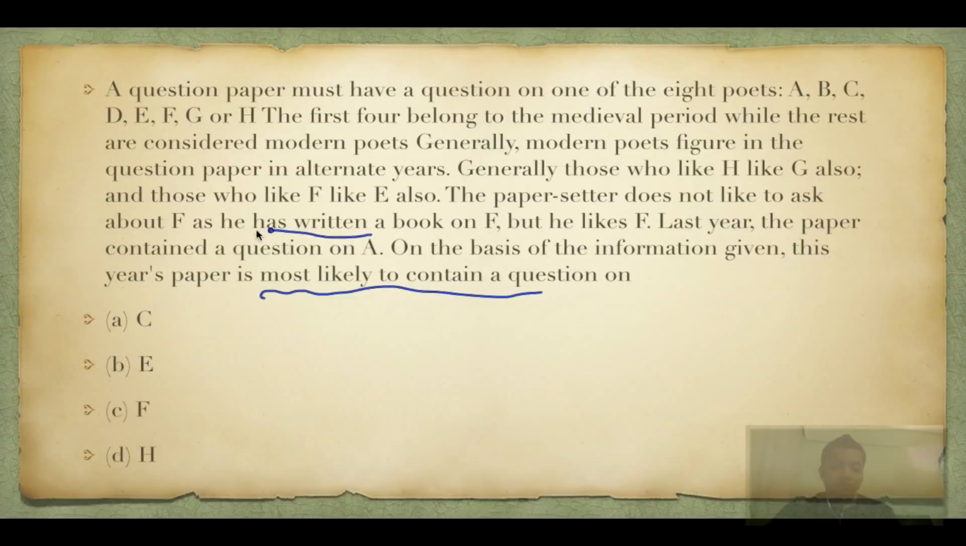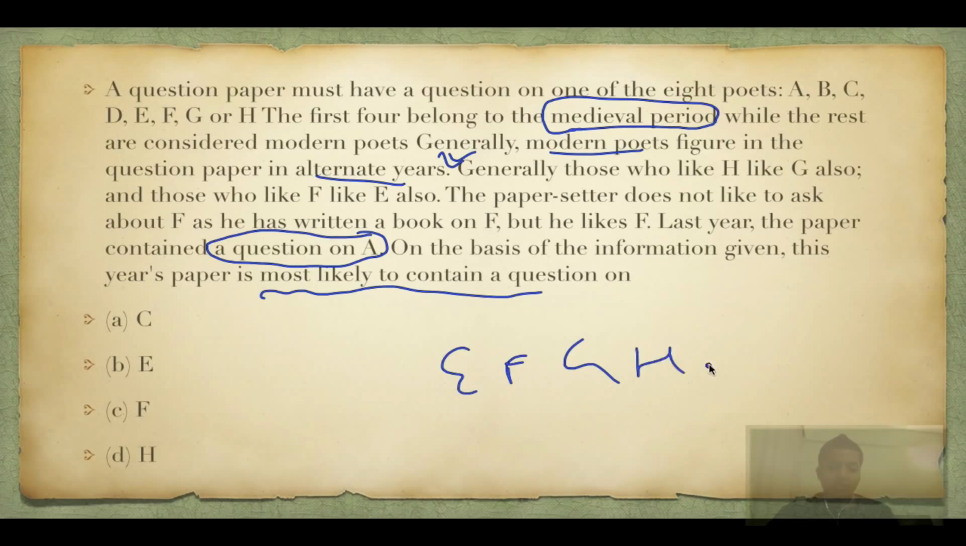Since it already contained a question on A, and A, B, C, D are in the medieval period, and since modern poets figure in alternate years, obviously the answer will be E, F, G, and H. So C cannot be the answer. Since the paper setter does not like to ask about F, as he has written a book on F, F cannot come. But he still likes F, and those who like F also like E. So E will be the answer. Is that absolutely understood? Very, very simple question.